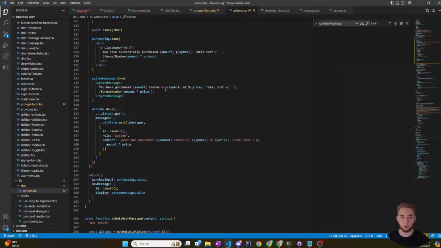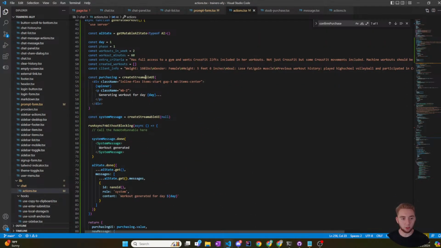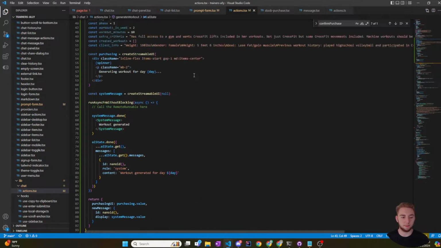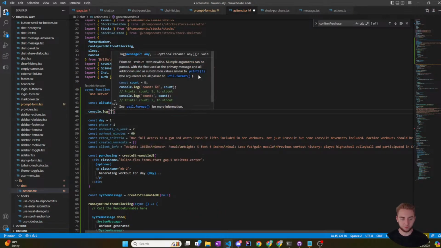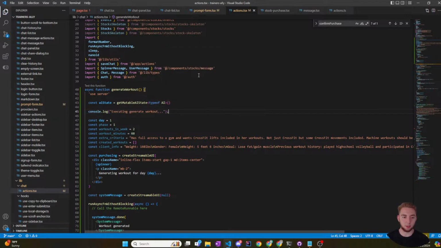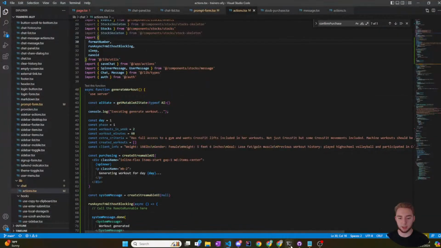One thing I can even do before I actually call LangGraph is do a little console log to show that I am running this function. So let me do that. I'm just going to do console.log, executing generate workout. I want to make sure that this is actually working, which I don't really doubt it is, but it'll just be good. Okay, so I got my server running in the back.